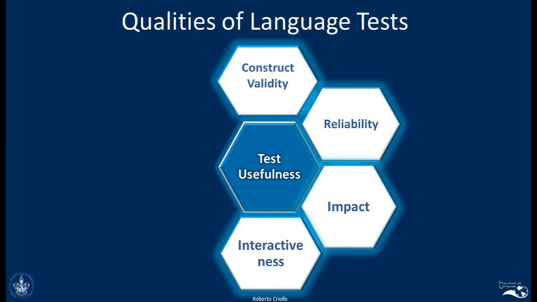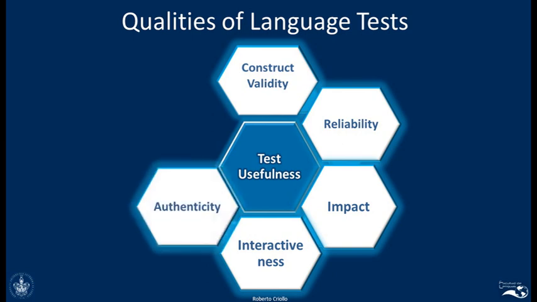There is also interactiveness, and interactiveness is another feature of test usefulness that is very important to decide when we want to choose a test over another one. And of course, there is authenticity. So every exam has a certain level of authenticity, and we're going to look for a test that is more authentic.